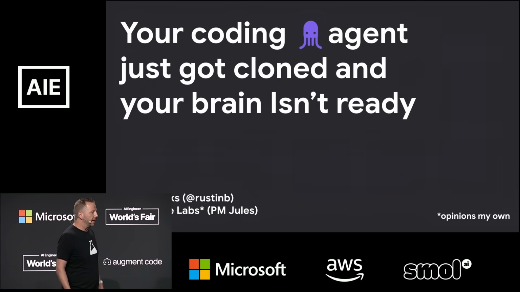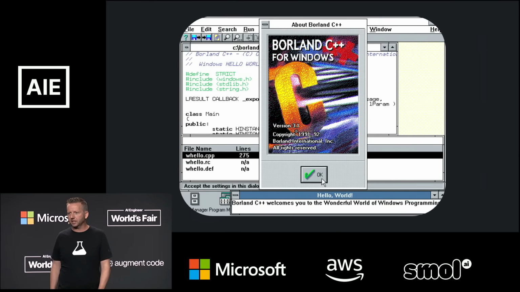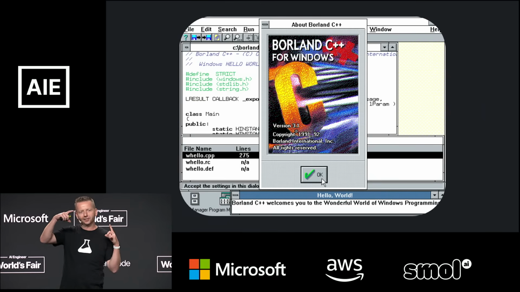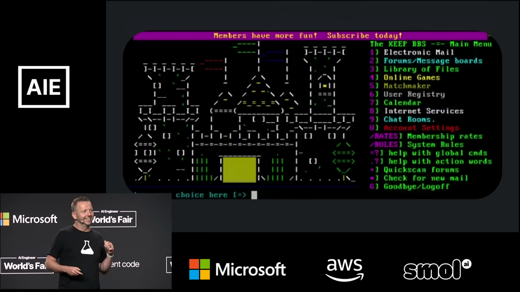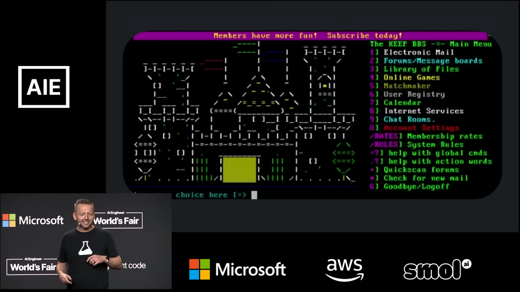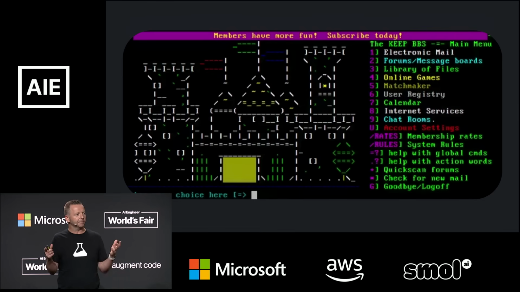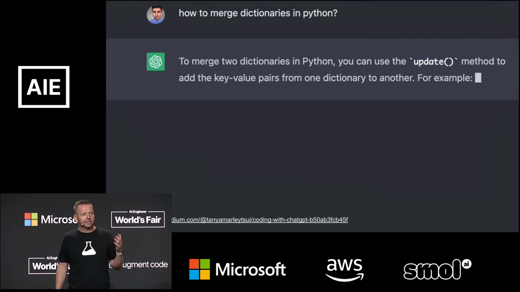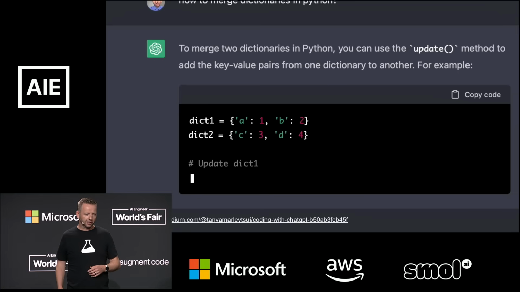So, I'm an engineer at heart. This is my first compiler, Borland C++ 3.1. It came in the mail on 10 5.5-inch floppy disks. I ordered it from AOL Classifieds. It was amazing. This is my bulletin board, that I hosted out of my parents' closet in salvaged computers. And I just think it's ironic that when I saw AI come out, I recognized the text-based interfaces perfectly from hosting bulletin boards. And then when I saw this, like many of you, I dedicated my career to AI coding.